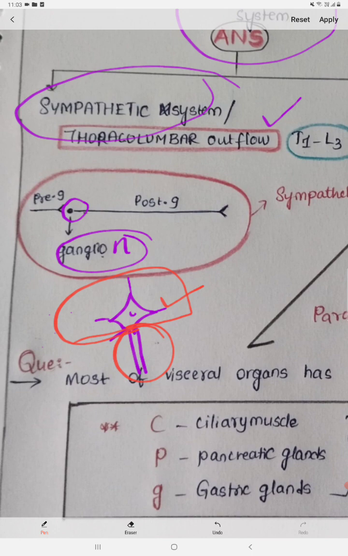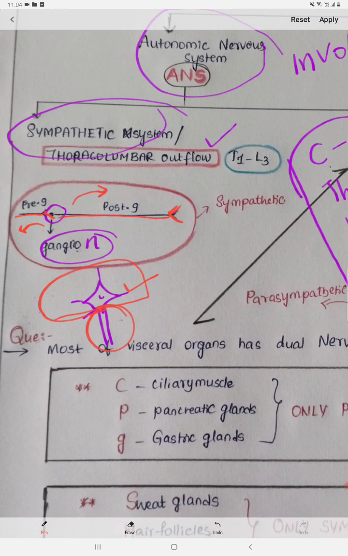The neuron present before the ganglion is called preganglionic, and the nerve present after the ganglion is called postganglionic. So first the action potential travels through the preganglionic fiber, and the relay station is our ganglion. After that, the action potential is regenerated and transmitted to the postganglionic fiber, and then it innervates the organ of interest, whatever the organ, the sweat glands, or the breast, or the kidney.